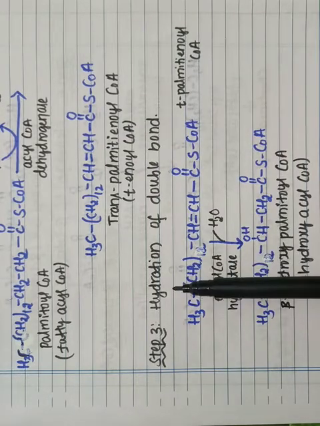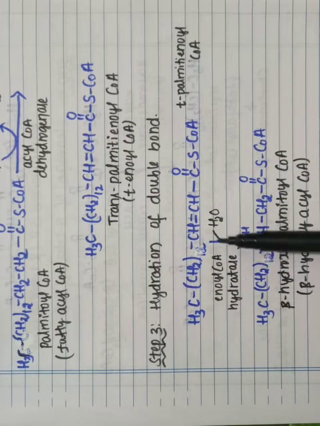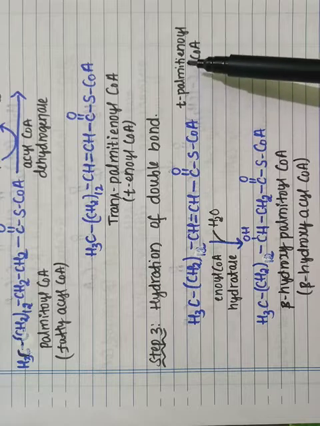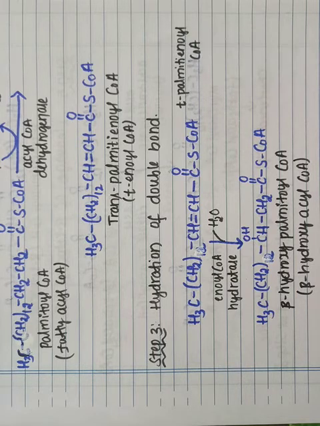That is the hydration of the double bond of the palmitoyl coenzyme A. The hydration takes place in the presence of enoyl coenzyme A hydratase. When the hydration takes place at the double bond, beta hydroxy palmitoyl coenzyme A is formed, which is nothing but beta hydroxy acyl coenzyme A. So this is step number 3.